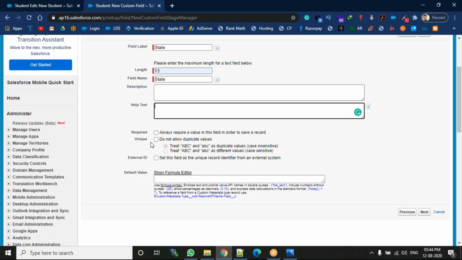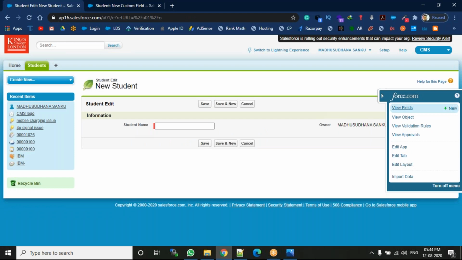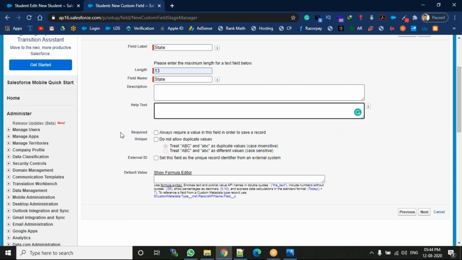Second one, unique. For example, when I'm creating a student, Madhu, from California, the state is California. If you set this field as unique, only one student can have California, and if anyone else has the state California, it does not allow it.